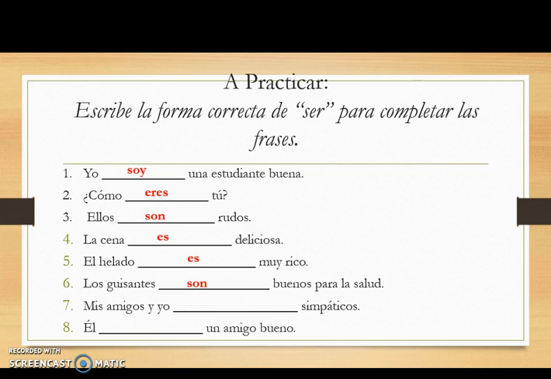Mis amigos y yo somos simpáticos. Él es un amigo bueno. If you got any of these incorrect and you're unsure about why, make sure you make a note in your notes and ask me tomorrow in class.